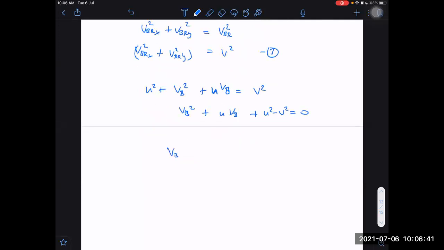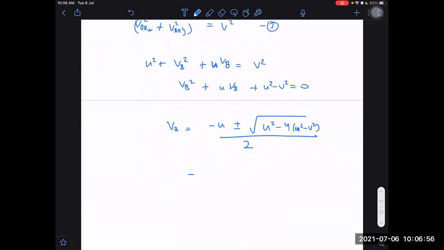So we are getting VB equals minus U plus or minus the root of B square minus 4AC, divided by 2.